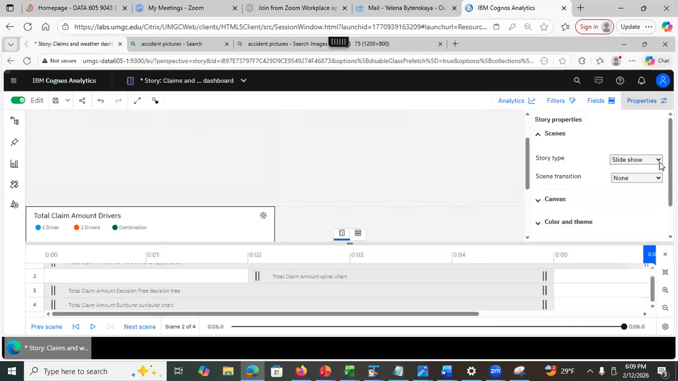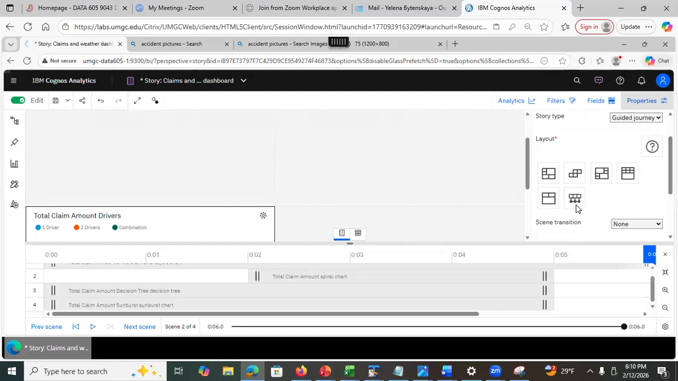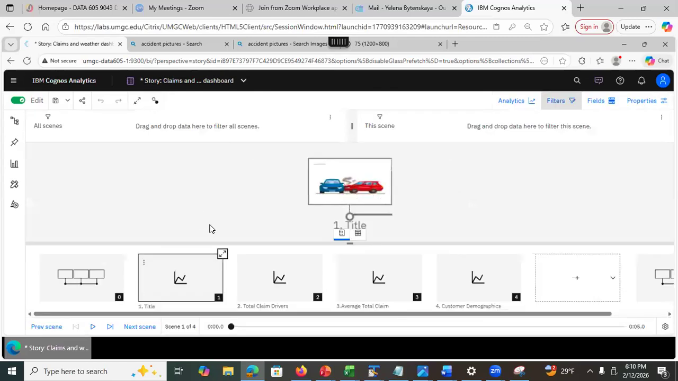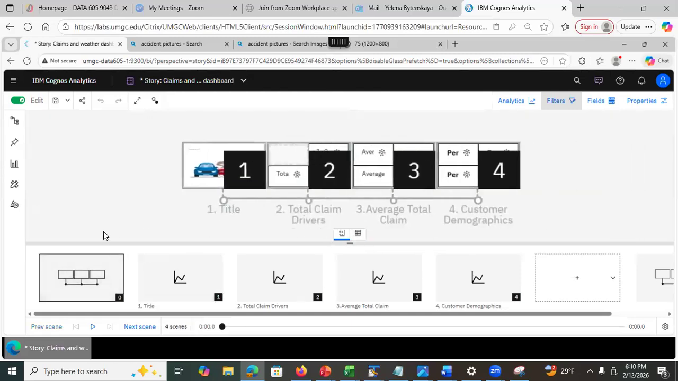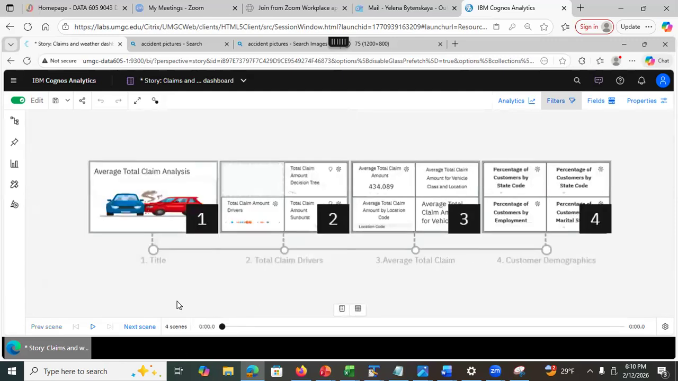But I could also select the guided journey, okay? And I can select the layout. The reason I like this layout is because you can see all your slides, all your scenes on the same page. So see this, if I click here, it's gonna show me all my scenes. That way I can play around, I can do the zoom, I can take a picture of this whole thing and show it to my professor. Say, hey, here it is. These are the stories that I created. I have this number of scenes and etc.